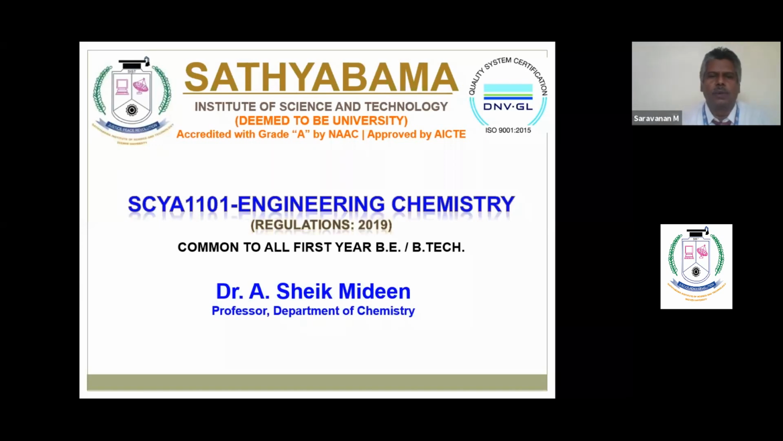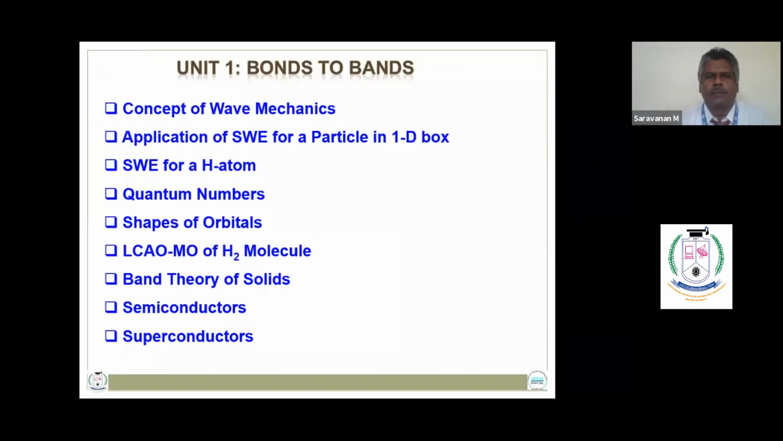In this session, we are going to revise all the 5 units of engineering chemistry. The first chapter is quantum mechanics and bands, in which you are learning the topics: concept of wave mechanics, application of Schrodinger wave equation for a particle in one-dimensional box, for hydrogen atom, quantum numbers, shapes of orbitals, LCAO-MO of hydrogen molecule, band theory of solids, semiconductors and superconductors.